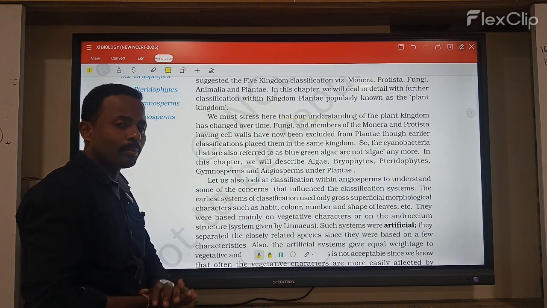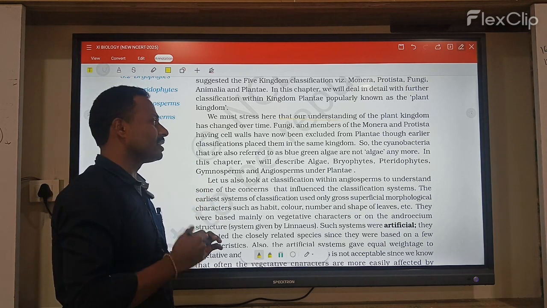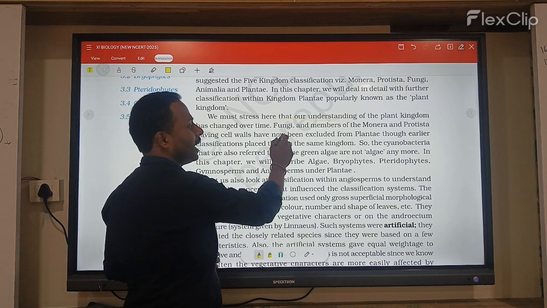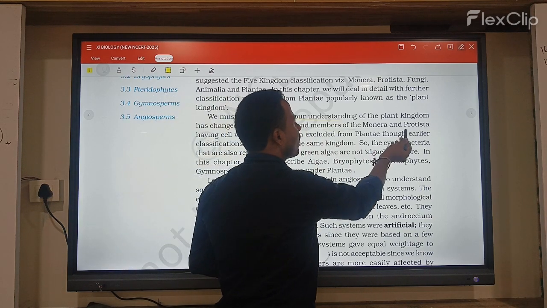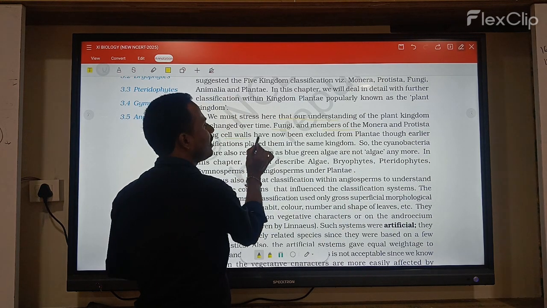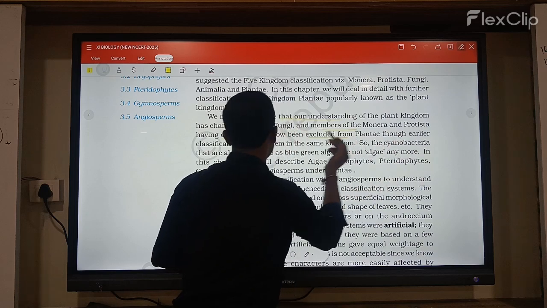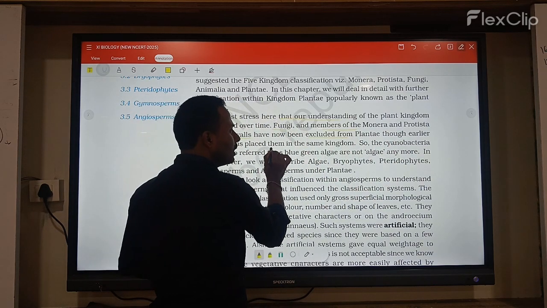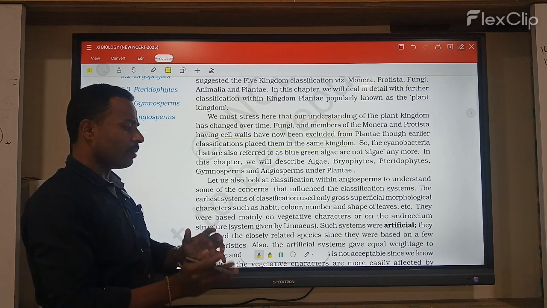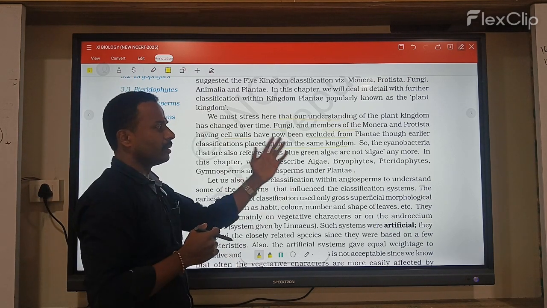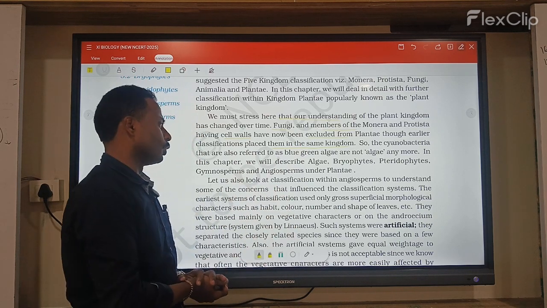So when we discuss the plant kingdom, changes take place every year. Here fungi and the members of Monera and Protista having cell walls have now been excluded from plants, though the earlier classification placed them in the same kingdom. So when the plant kingdom is placed separately, the remaining Monera, Fungi and Protista are placed under different groups.